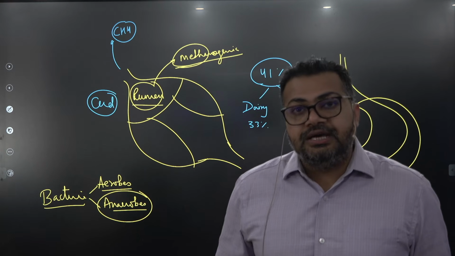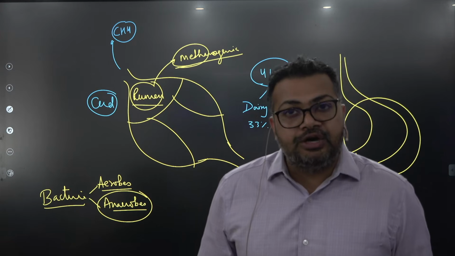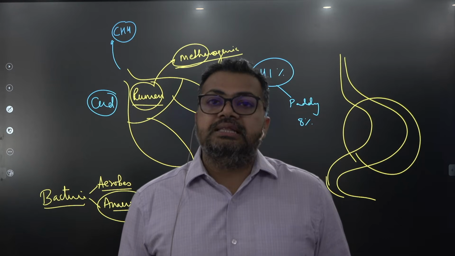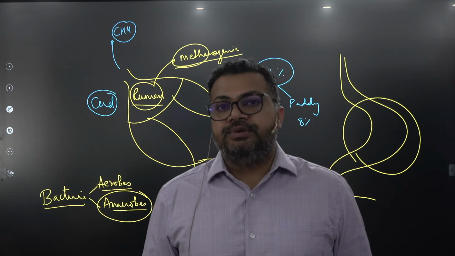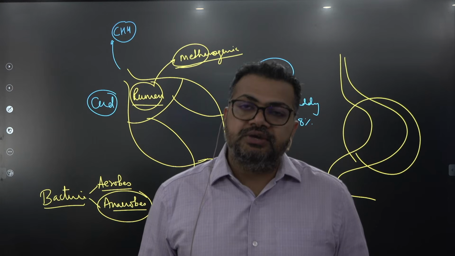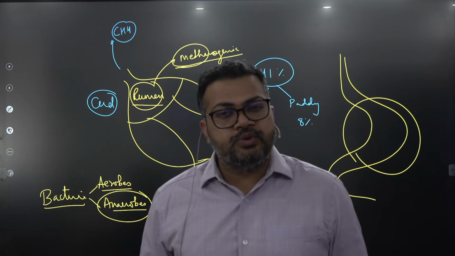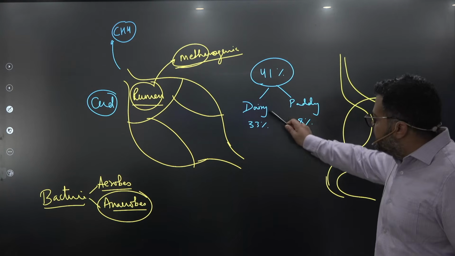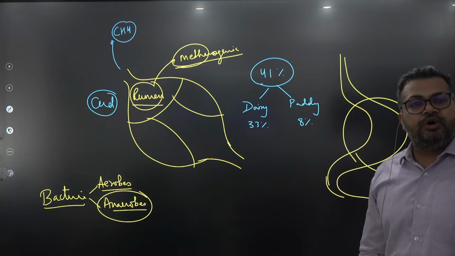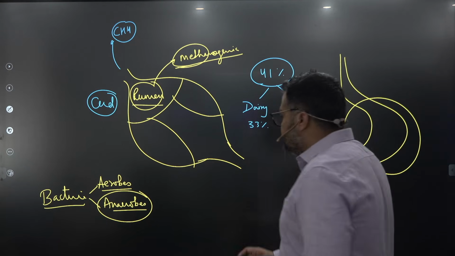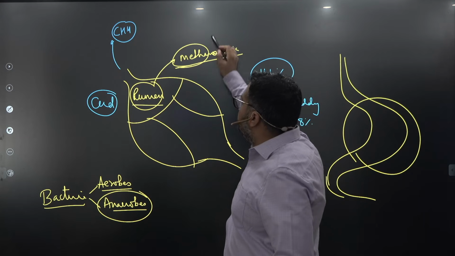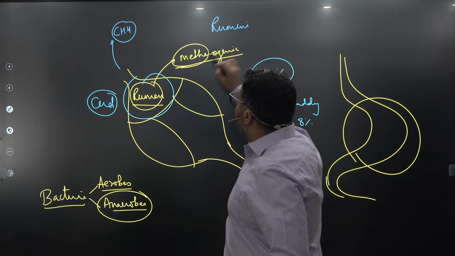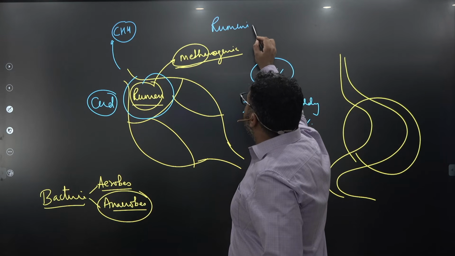And guys, there is a research, the Food and Agriculture Organization of the United Nations has given one report where they have mentioned how we can manage the methane emissions, right? They have given some suggestions which I will be talking about in the subsequent topics as we go ahead. We will talk about that a little later, first understand these. So dairy and paddy account for about 33% and 8% of methane emissions. Along with this, this is mostly caused by these ruminant cattle. All the cattle that have a ruminant stomach, all the cattle that have rumen, mostly bovines, ruminant cattle, ruminant.